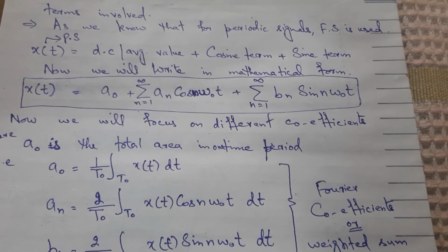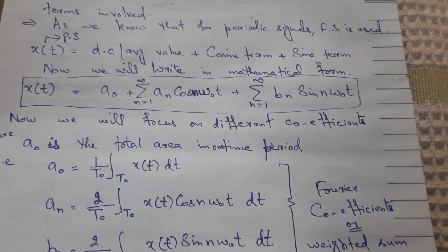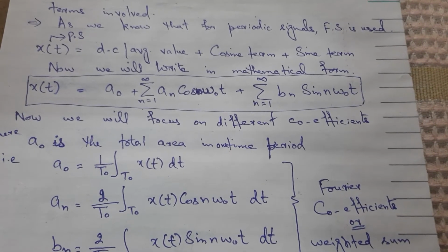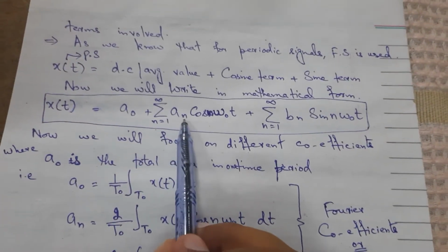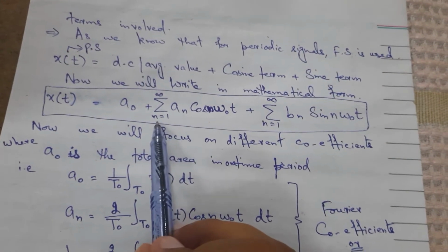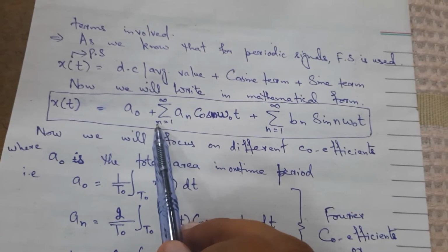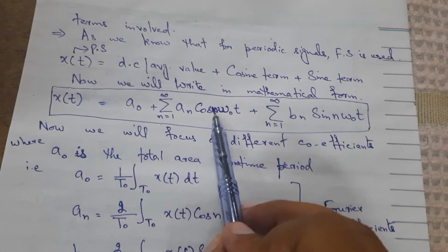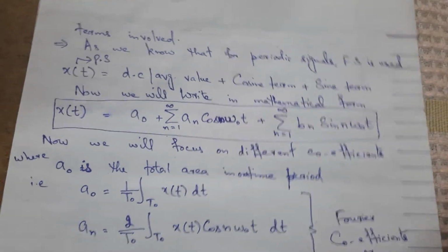Here is the important question: why have I not used n equal to 0 to infinity? If we use n equal to 0, then the term will be a naught. That's why I am using n equal to 1 to infinity. If I put n equal to 1, then we get a1 cos omega naught t, b1 sin omega naught t.